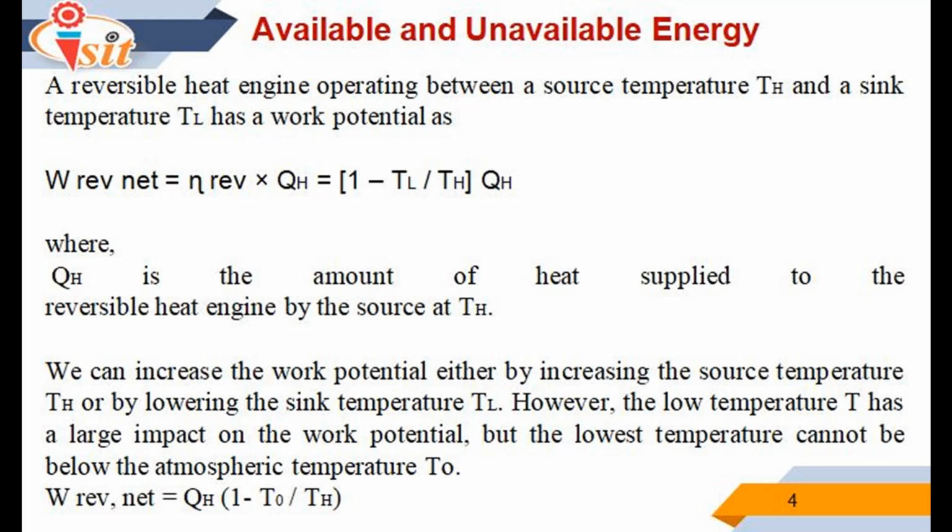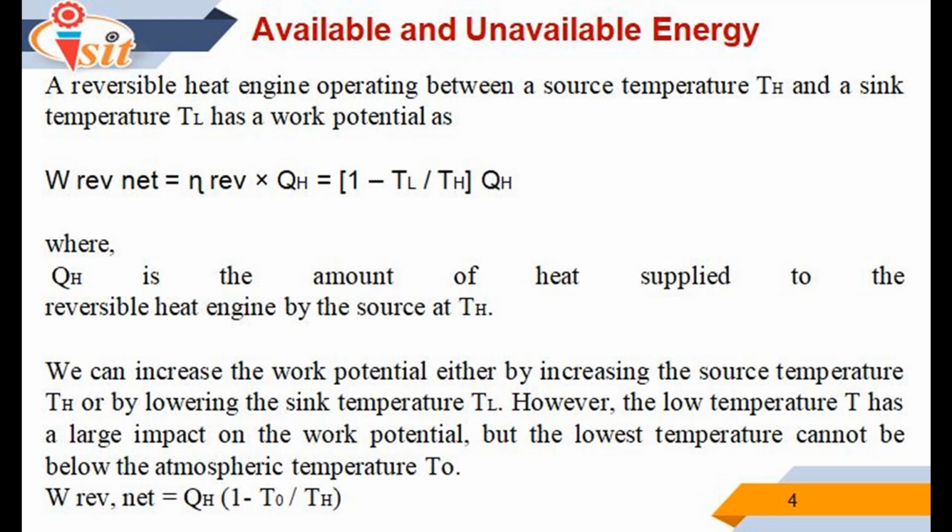The quantity of energy is the measure of work potential of given quantity of energy. A reversible heat engine operating between a source temperature Th and sink temperature Tl has a work potential as W reversible net is equals to efficiency of reversible into QH is equals to QH into bracket 1 minus TL divided by TH bracket complete, where QH is the amount of heat supplied to the reversible heat engine by the source at TH.